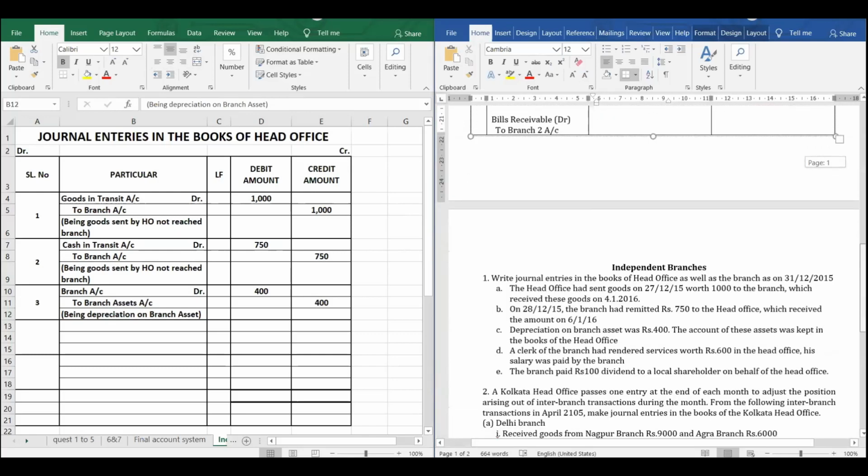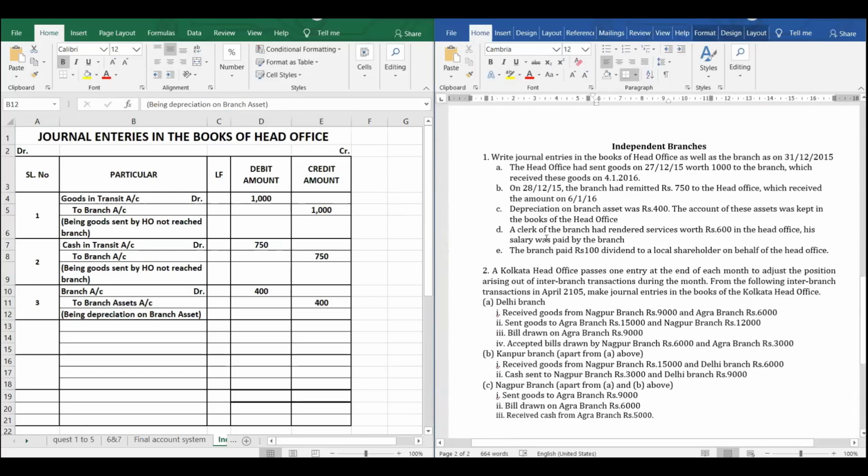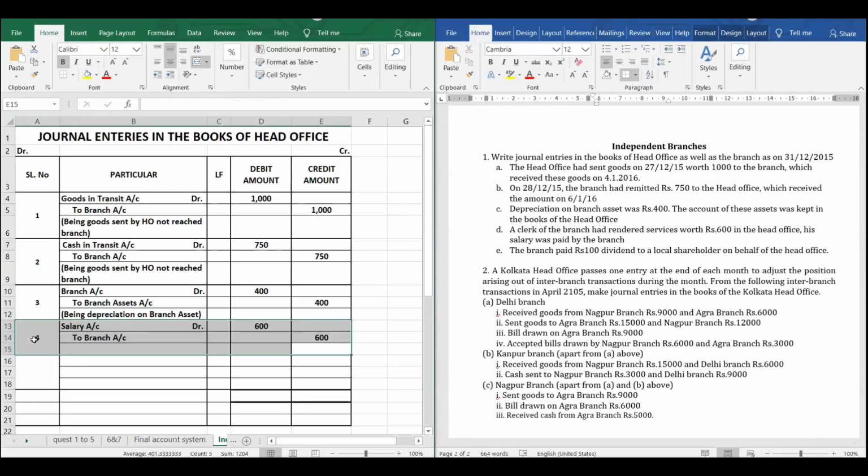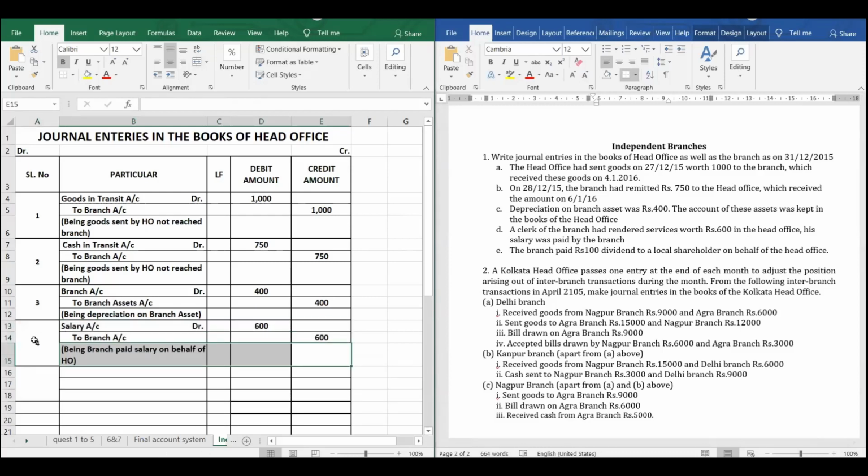That is the next transaction. A clerk of the branch had rendered service worth 600 in the head office. His salary was paid by the branch. So a clerk working in the head office, the salary is paid by the branch. So as I said, when it comes to the features, even the branch will pay on behalf of head office. So salary account debit to branch 600, being branch paid salary on behalf of head office.